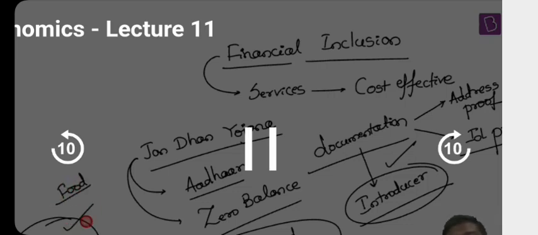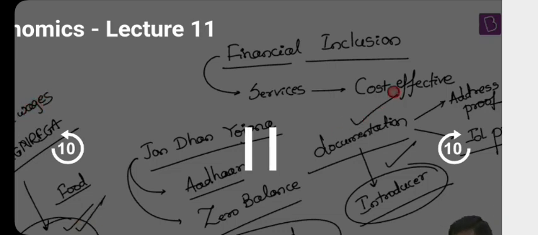Can you give an example of a poor house? Those households which derive their income through MGNREGA. There are a lot of these poor households where their only dependency is MGNREGA wages or farm wages, etc. Now imagine this. Here is a poor house. Don't you think documentation will become a problem for them? And a minimum balance of 1,000 rupees is also a very big problem for them.